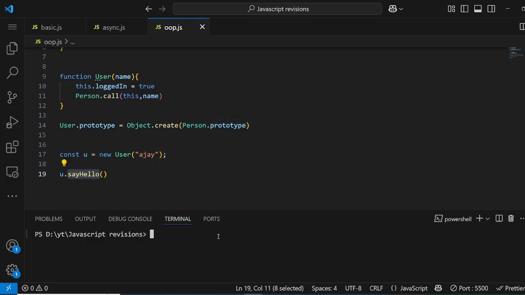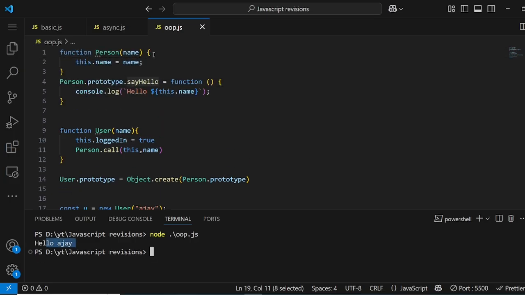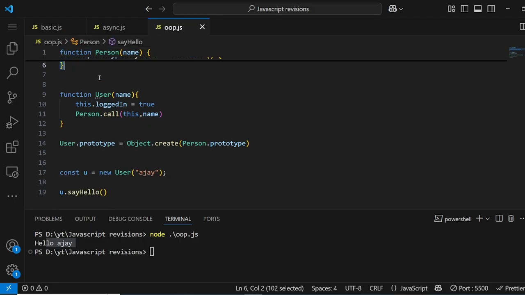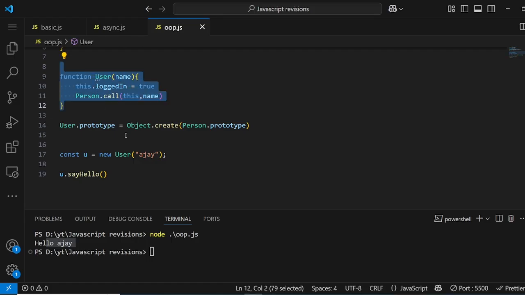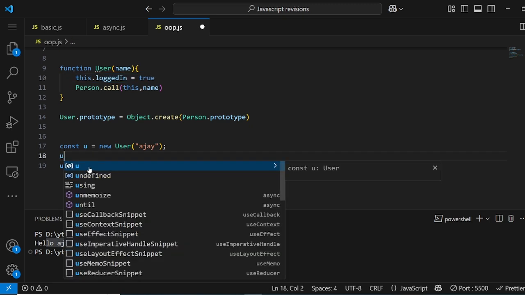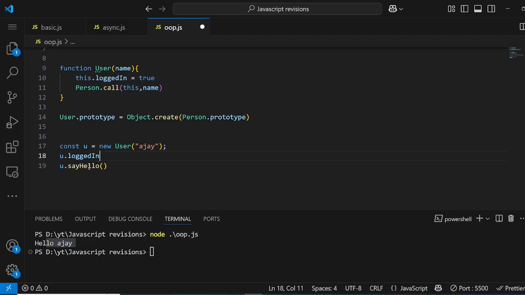So it will call it, and boom, hello Ajay is printed. So we are using this constructor function's properties and methods in this constructor. We also added extra functionality like logged in, so of course I can access that logged in and log it here.